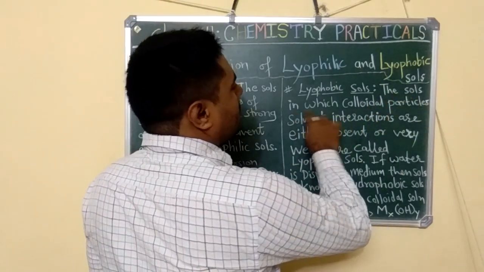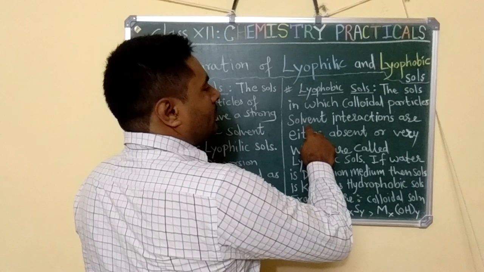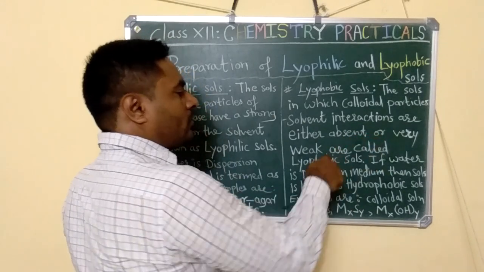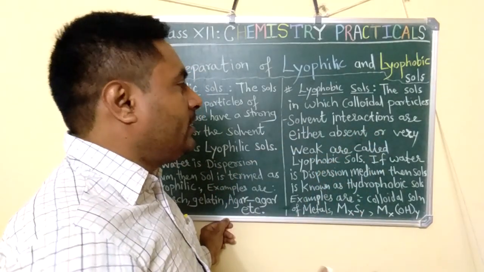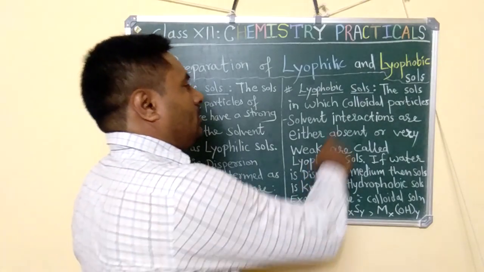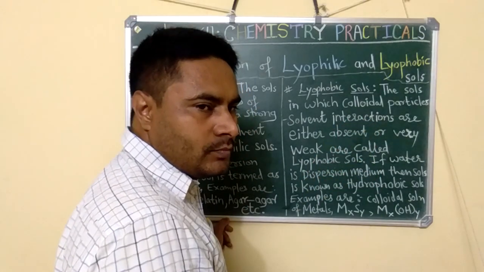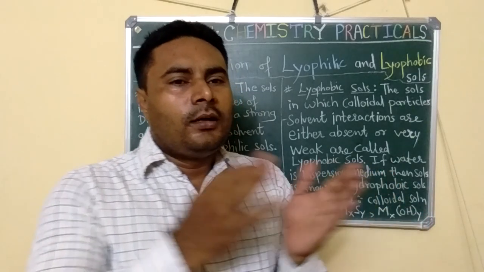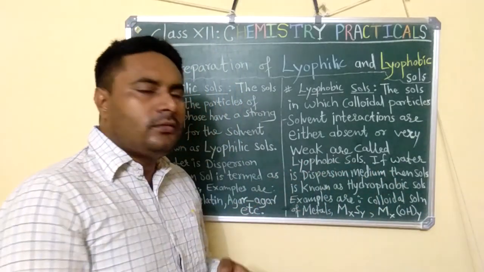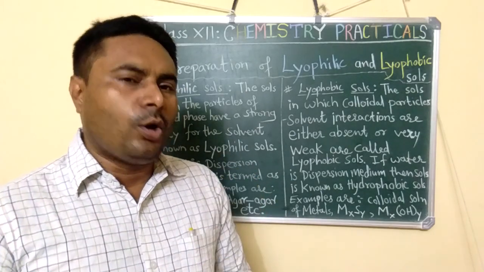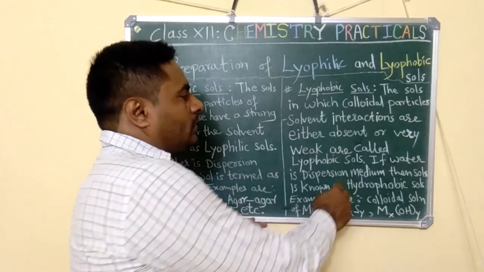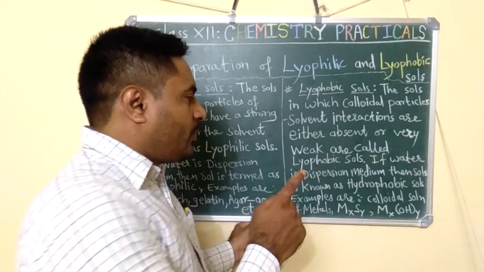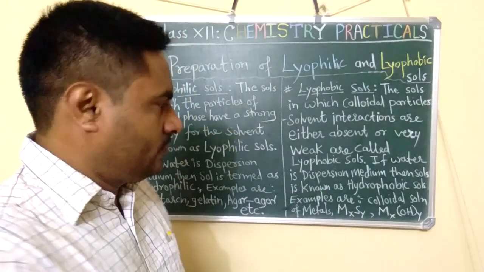The sols in which the colloidal particles and solvent interactions are either absent, or if present then very weak, are called lyophobic sols. So if you talk about the interaction between colloidal particles and the solvent, then in the given sol that interaction is very weak, or it may be totally absent. Now if in such sols water is the dispersion medium, then such sols are also known as hydrophobic sols.